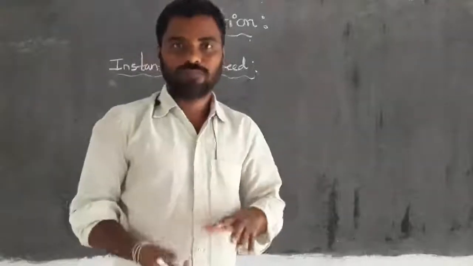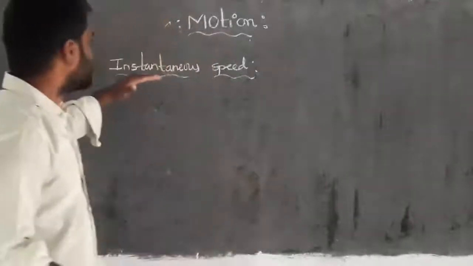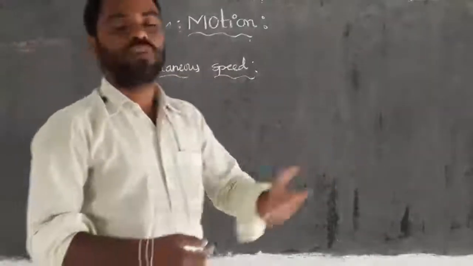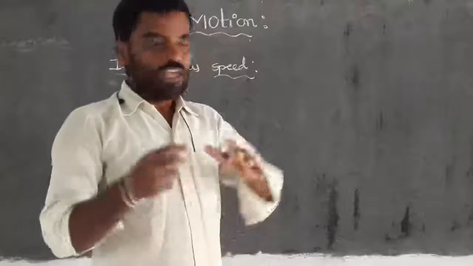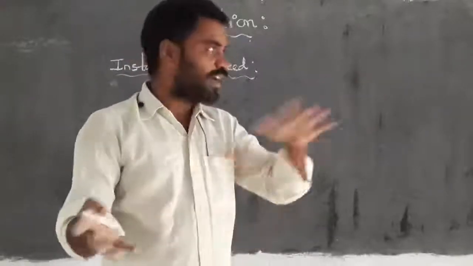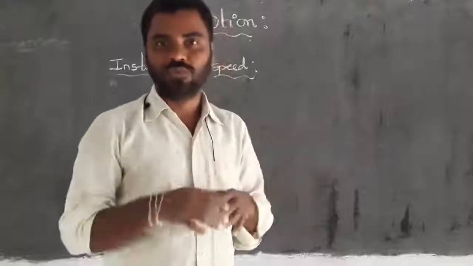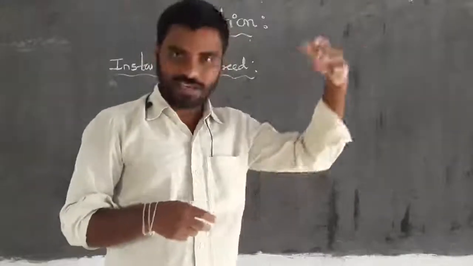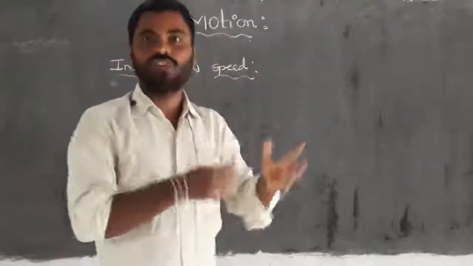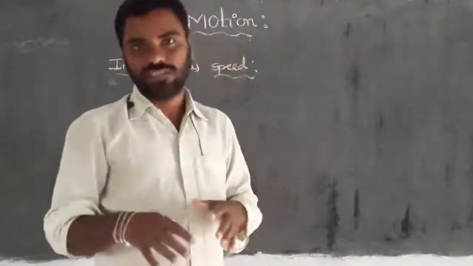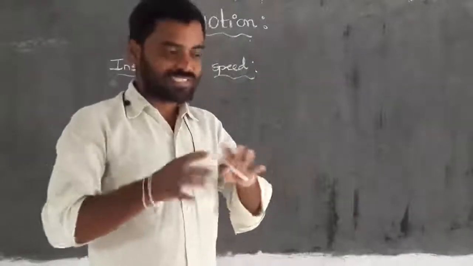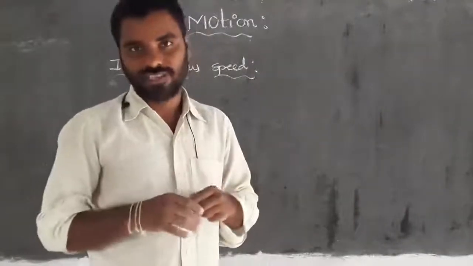Here we have to explain one more concept, that is instantaneous speed. For that, first we have to take one example. If you are moving on a rough road, generally what we have on village routes or single routes, and now the season is monsoon, right? Due to floods or water storage on the road, we can get rough conditions.